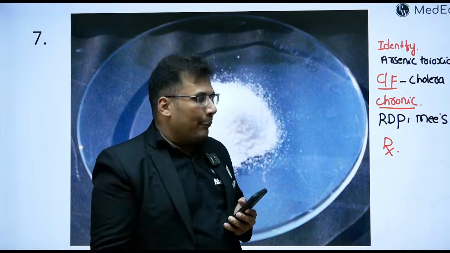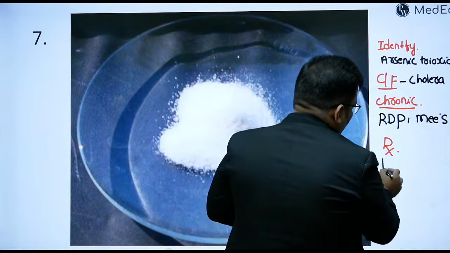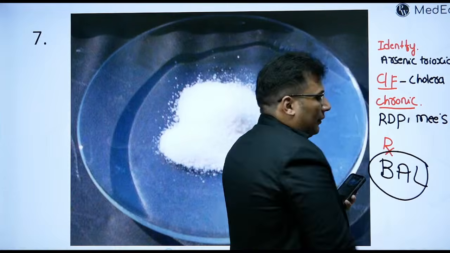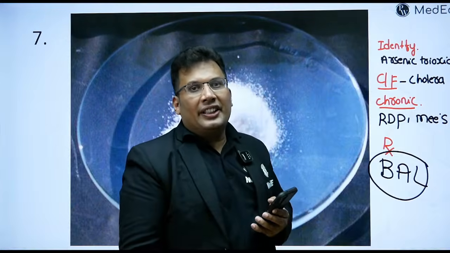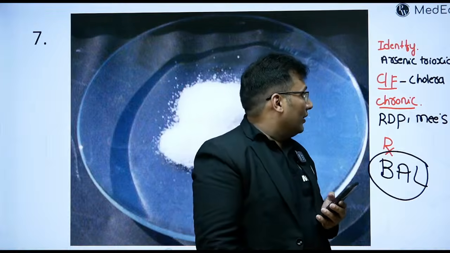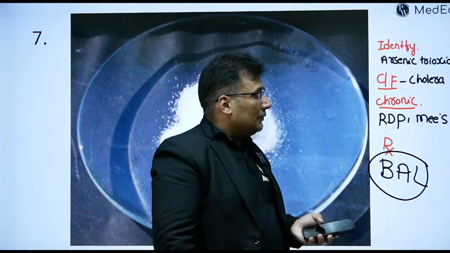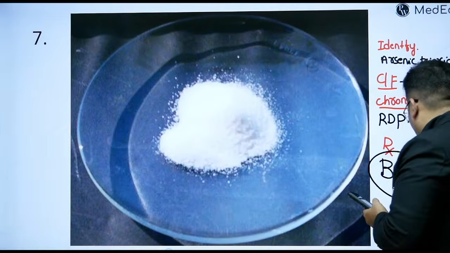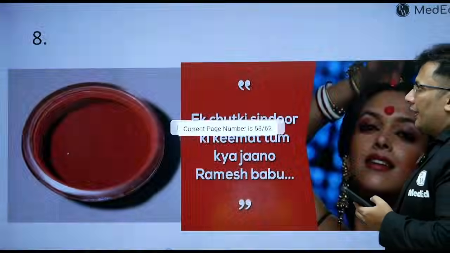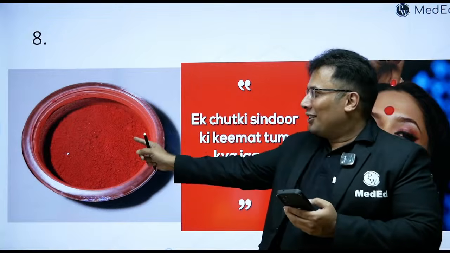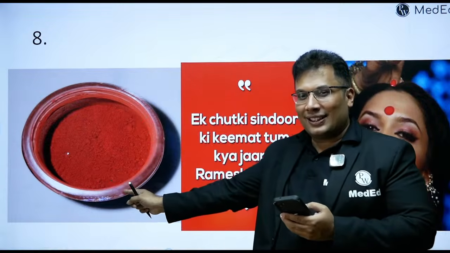So basically treatment is, yes, many answered. BAL, British anti-lewisite. British anti-lewisite is the drug of choice in case of arsenic poison. So this is the answer. That's great. Then we have a very important compound, a poisonous compound, heavy metal poison.